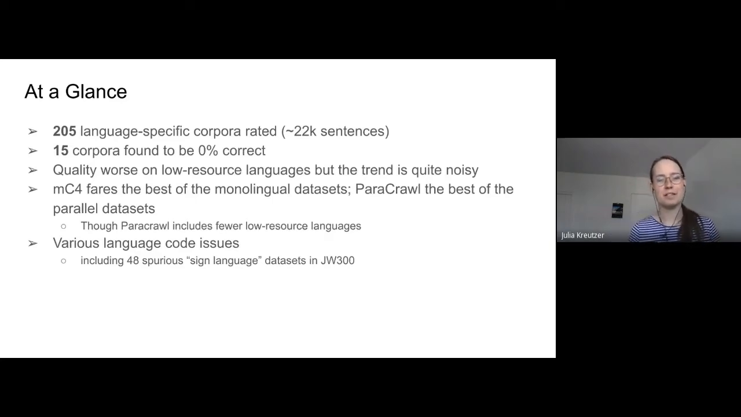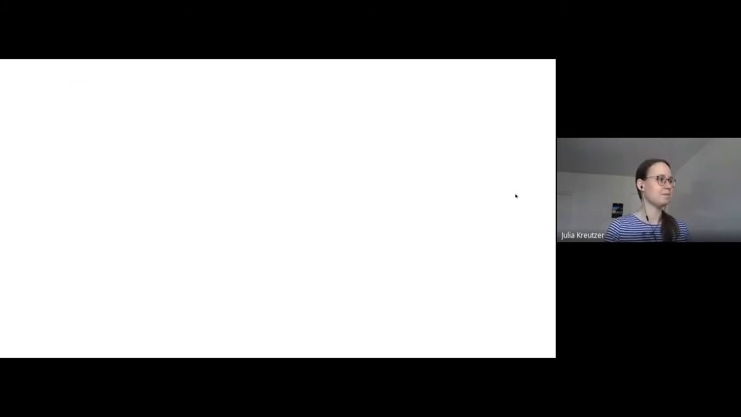We found that the quality is worse on low resource languages, but the trend is quite noisy depending on the data set. We have details about that in the paper. And among the monolingual data sets, MC4 seemed to have the highest quality across languages, and ParaCrawl for the parallel data sets. But it has to be noted that those data sets covered different amounts of languages and also different subsets of languages. We also found various language code issues that we'll go into detail later.